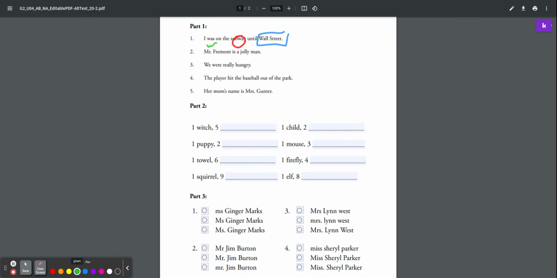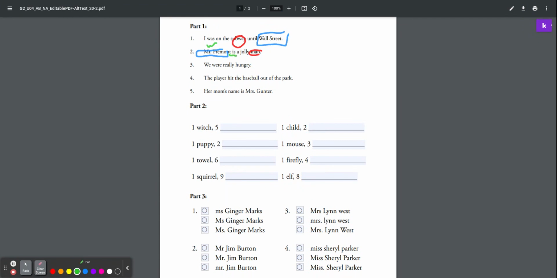Number 2, Mr. Fremont is a jolly man. So our noun first is man. It's not jolly. Jolly is describing him. Next will be our proper noun. Mr. Fremont is a proper noun because he's capitalized. And then last, we need our verb, to be verb, which is.